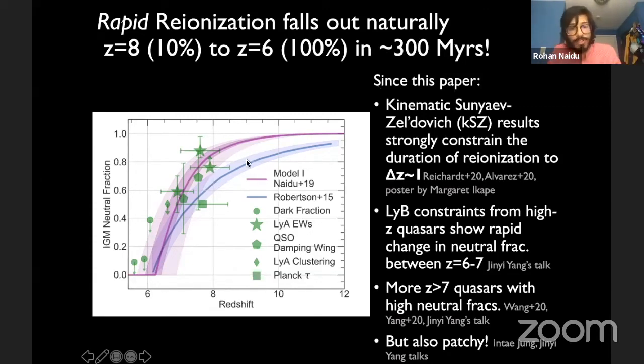And since we put out this paper, there's just been more and more growing evidence that reionization really is indeed super rapid. There are new constraints from the kSZ effect. There are new constraints from the Lyman beta fractions that Ginny showed yesterday. There are more redshift 7 quasars that also suggest this. And while reionization is late, remember that it's still patchy. So you still have certain sightlines along which you're fairly transparent.